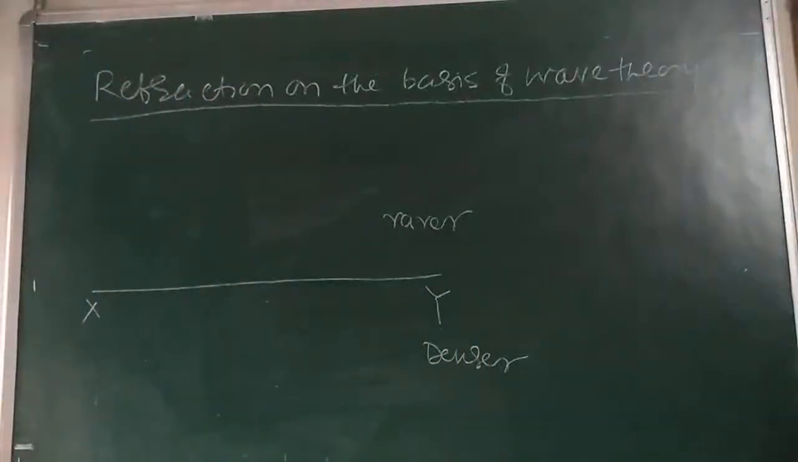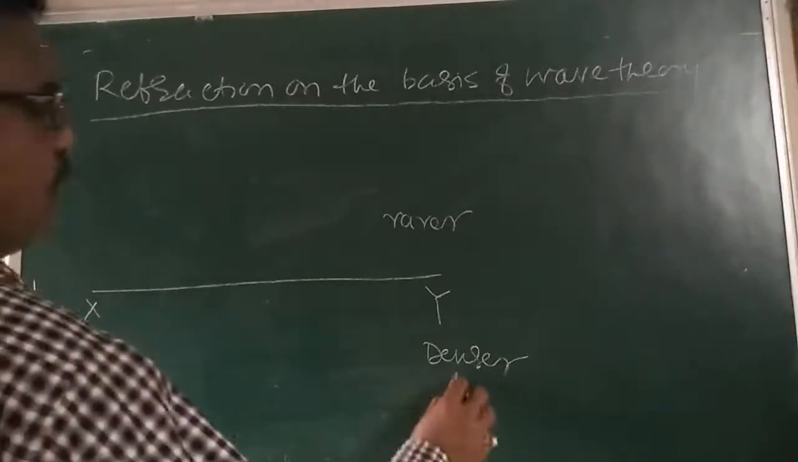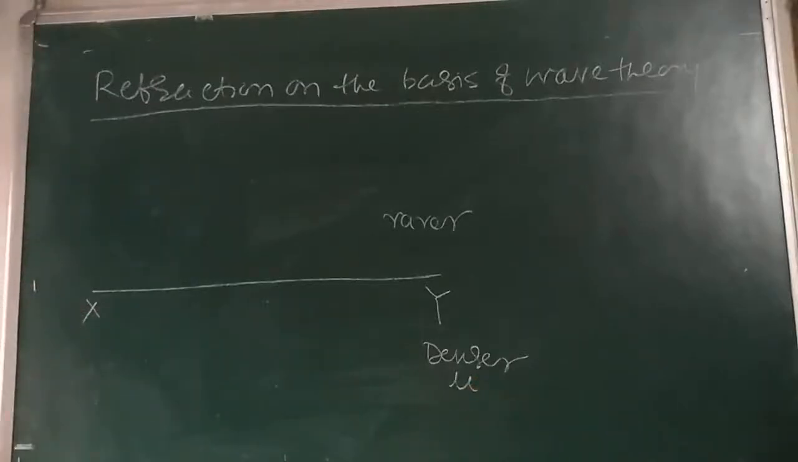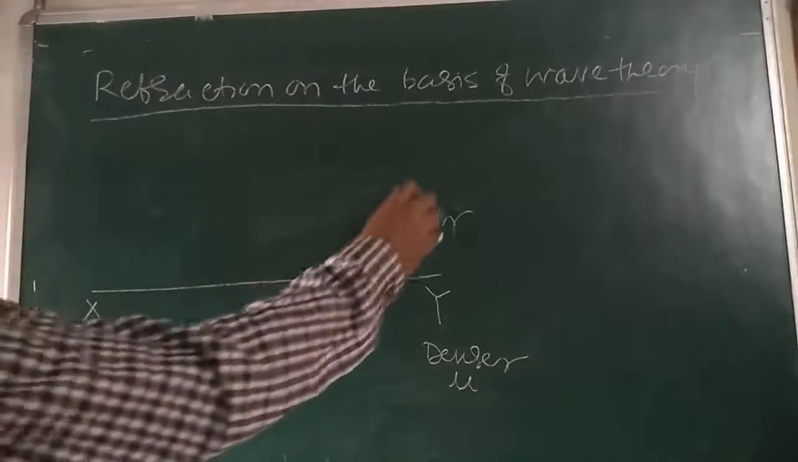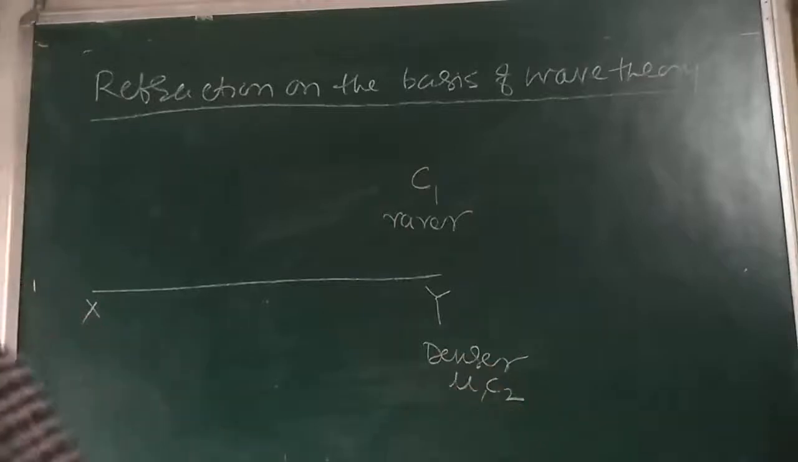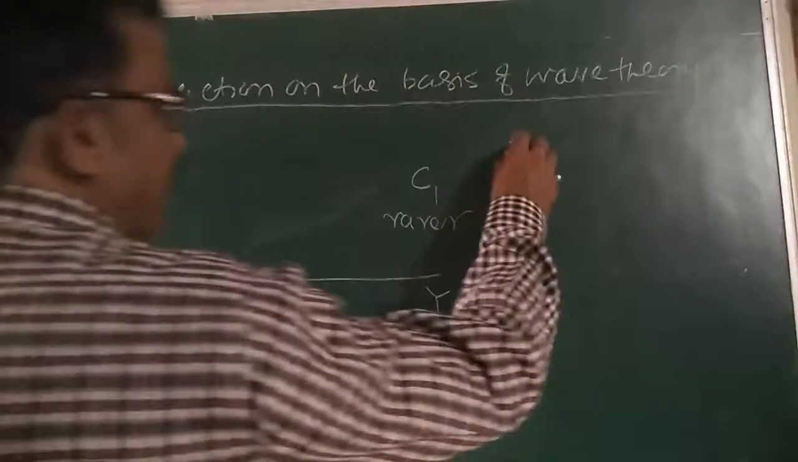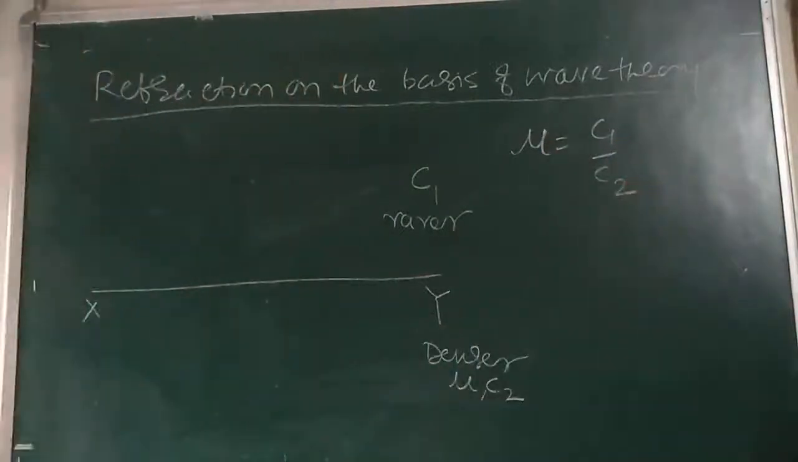Now the denser medium with respect to the rarer medium has refractive index mu. If C1 is the velocity of light in the rarer medium and C2 is the velocity of light in the denser medium, so I can write the refractive index mu is equal to C1 by C2. This is the definition here.